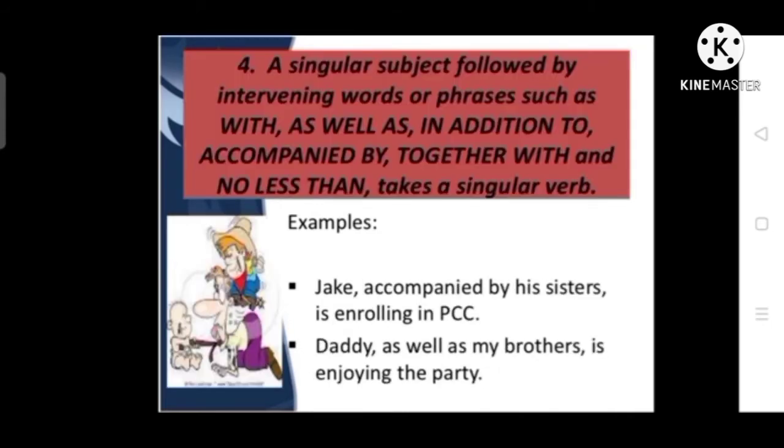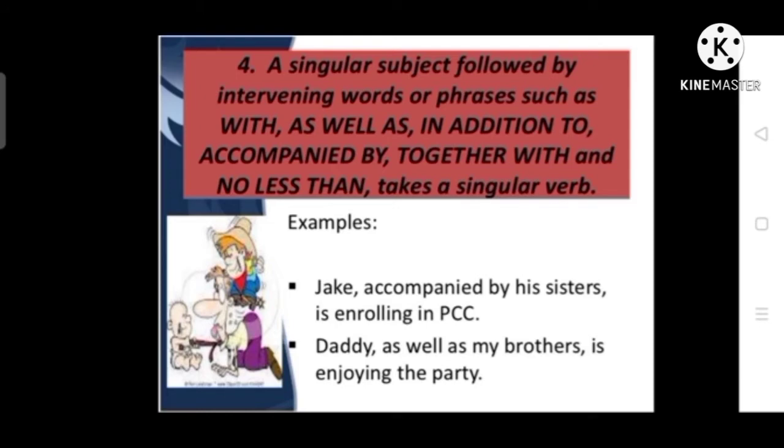According to rule number 4, a singular subject followed by intervening words or phrases such as with, as well as, in addition to, accompanied by, together with, and no less than takes a singular verb. You can notice in these examples, Jack, accompanied by his sisters, is enrolling.